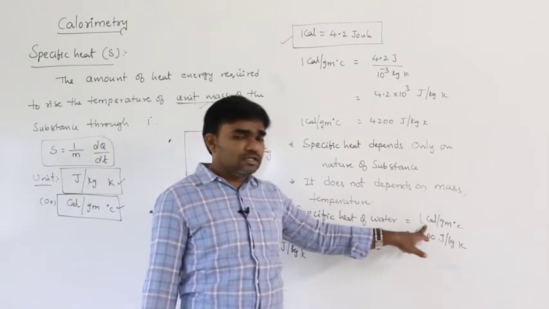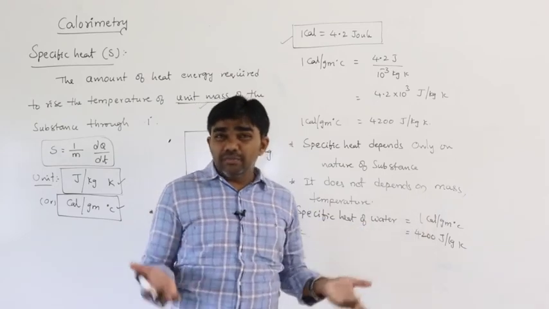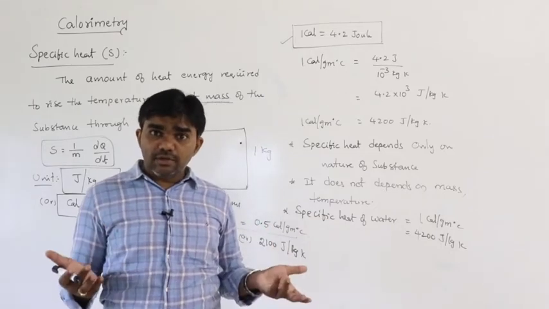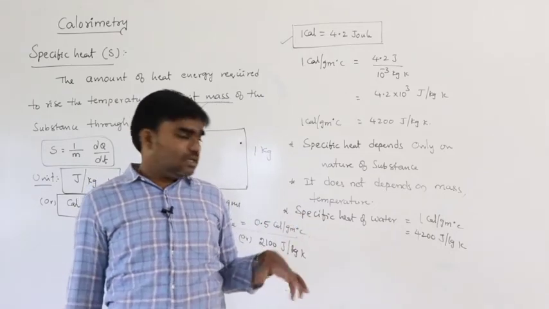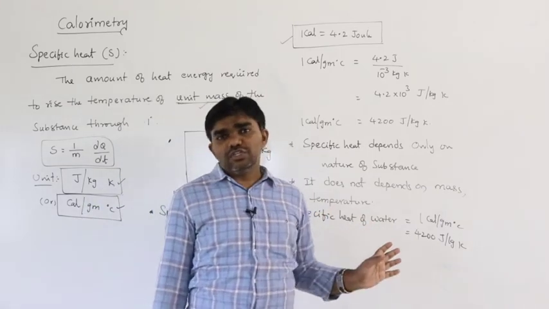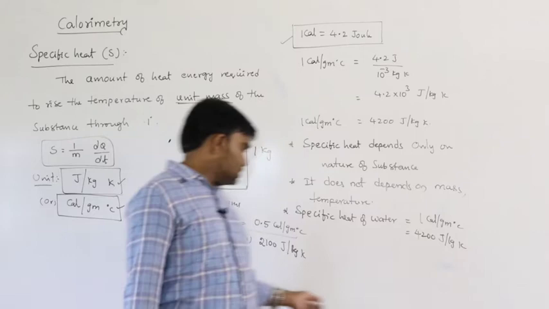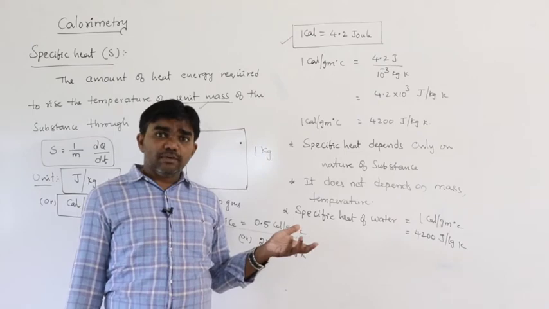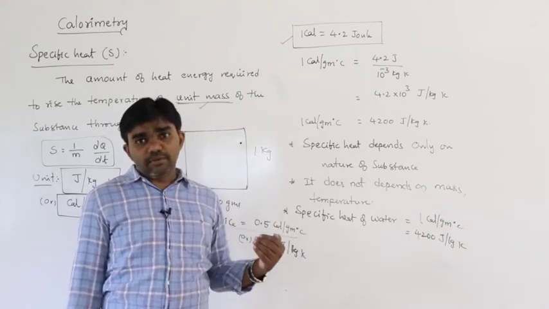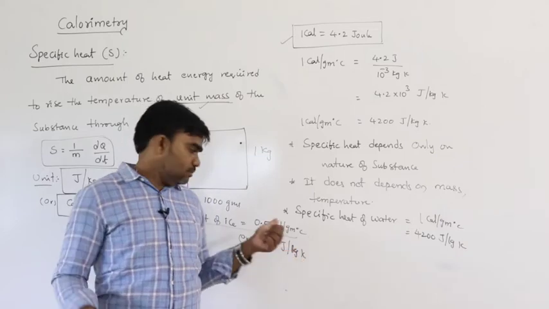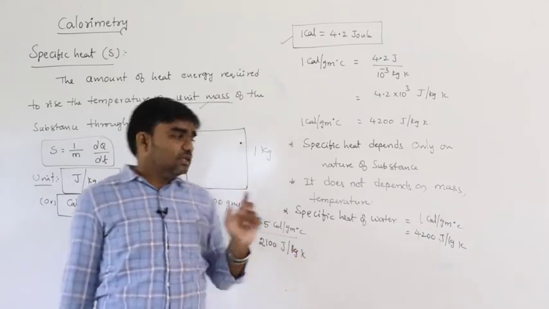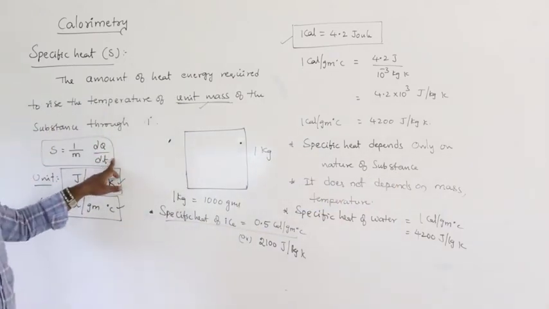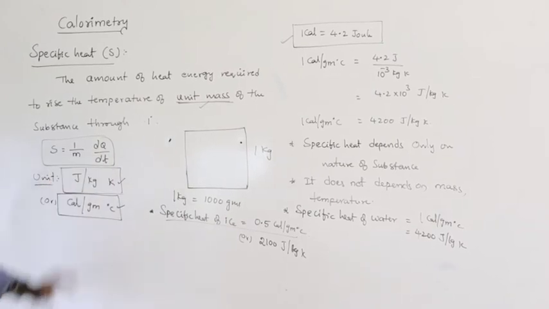So the specific heat of water is 1 calorie per gram. Whatever the increase in temperature, whatever the amount of water, the specific heat does not change. The value is fixed. In the same way, the specific heat of ice is 0.5 calorie per gram. Whatever the change in temperature or the amount of ice we take, the specific heat of ice is constant. That means it depends only on the nature of the substance, not on heat energy, temperature, or mass. So this is specific heat.